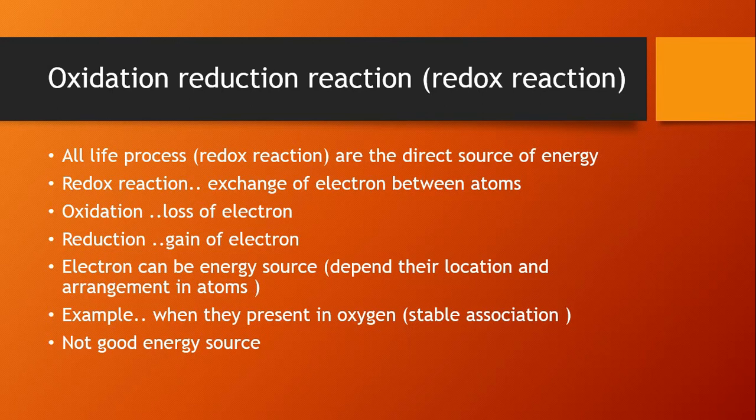I am giving an example of oxygen, a simple example. Electrons are present in oxygen and they make a stable association. But if it is stable, it is not a good source of energy because there is no loss and gain of electrons.